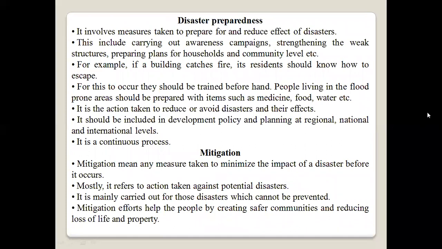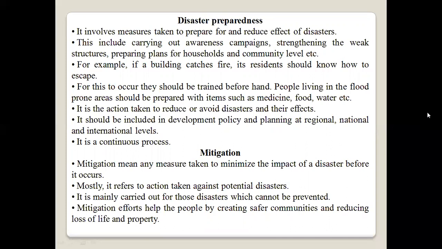Let us see disaster preparedness. It involves measures taken to prepare for and reduce the effects of disaster. This includes carrying out awareness campaigns, strengthening weak structures, preparing plans for household and community levels, etc.